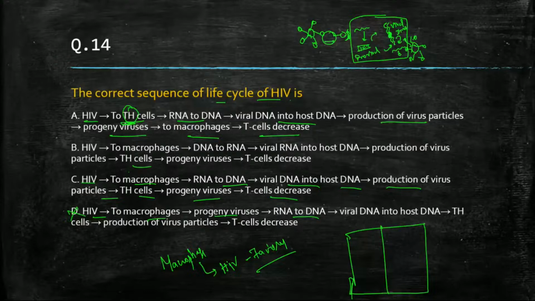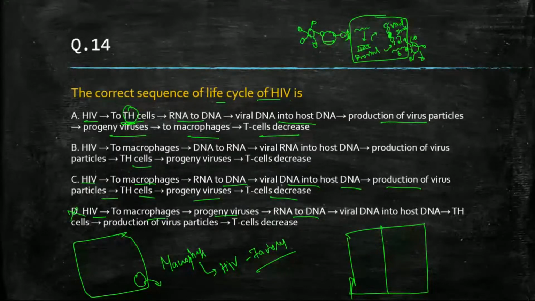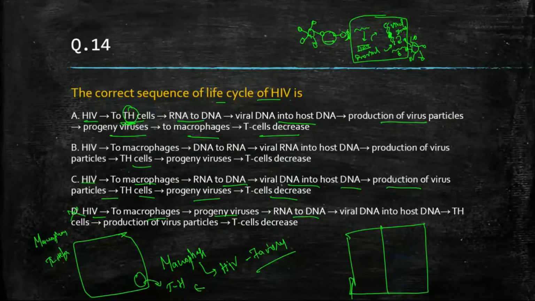If this is a cell, the progeny virus will be produced within the cell, then it will go and attack. So if it is a macrophage, it will produce progeny inside the macrophage, then attack the T helper cell outside. The T helper cell will be outside the macrophage. If this is a T helper cell, then the progeny will be produced in the T helper cell, then it will go out and attack the macrophage, right?